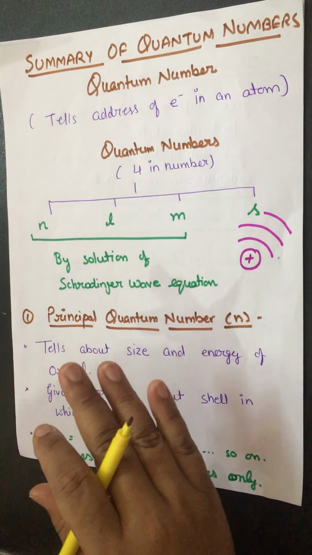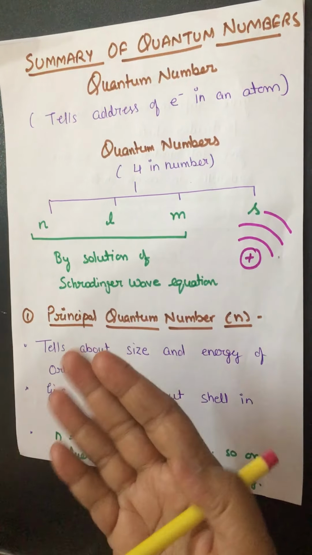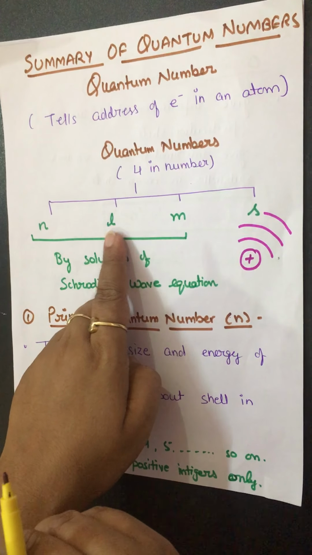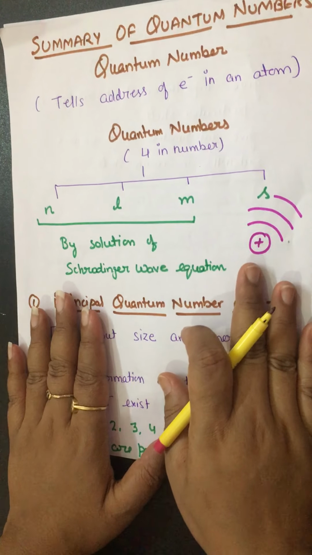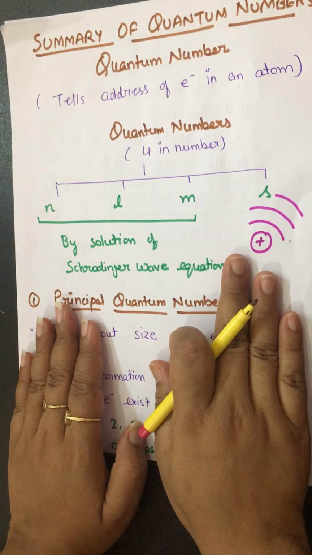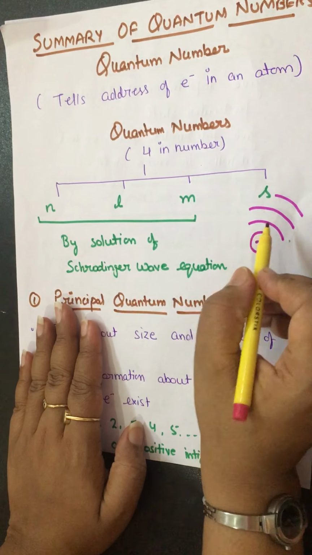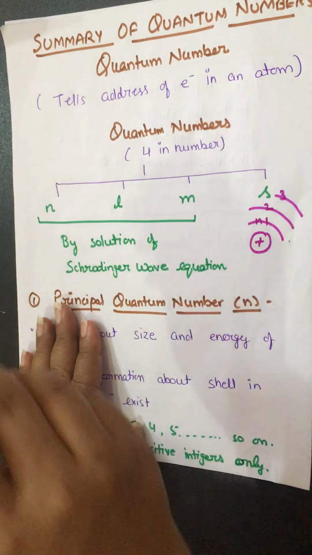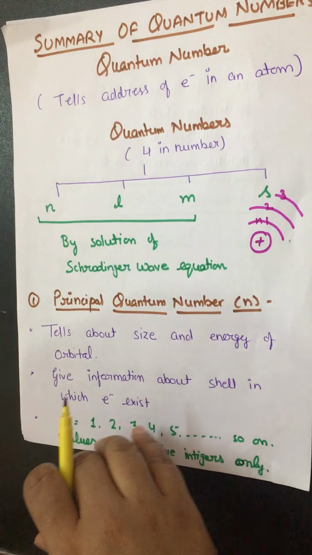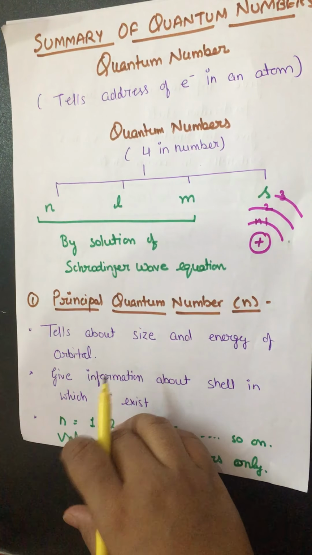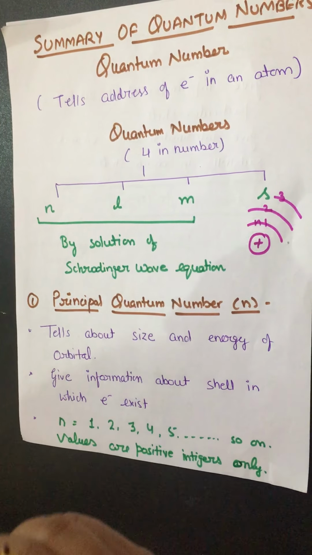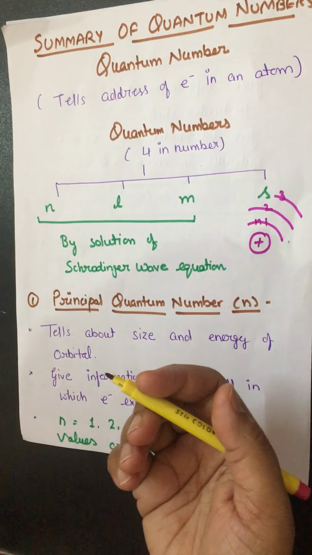Now, a shell is further divided into subshells. The subshell is given by the azimuthal quantum number. Now I am talking about the shell, the principal quantum number. It is indicated by small n, and the value of the principal quantum number may be 1, 2, 3, 4, like that. It means shell number 1, 2, 3 and so on. And when we move from the first shell to higher shells, their energy and radius increase. So you must know all about it, and these are positive integers. A shell can't be 0. 0 means what? There is no existence of the shell.